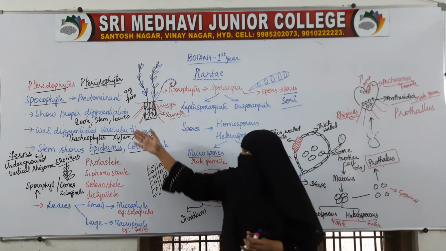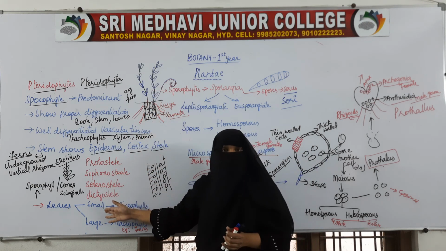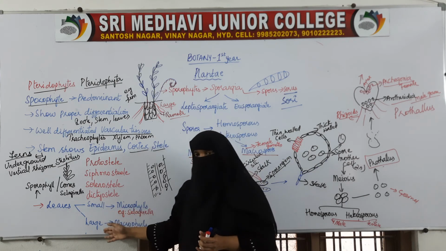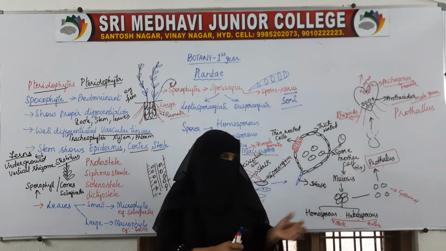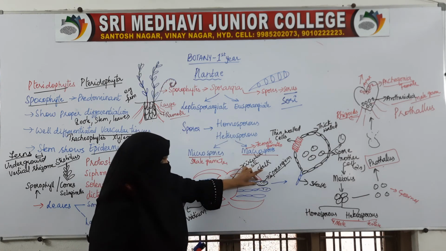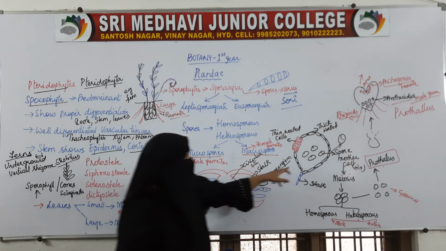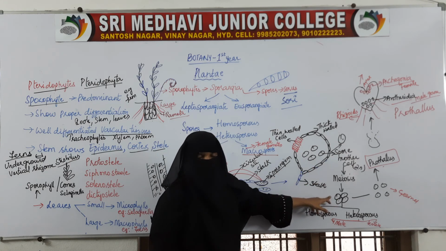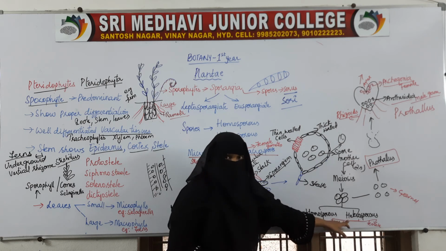They show proper differentiation and proper structure. Leaves play a major role in the production of spores. Leaves are of two types, small and large, microphylls and macrophylls. Inside them, structures called sporangia are present. These sporangia undergo division and produce spores, which can be of two types, homosporous and heterosporous.